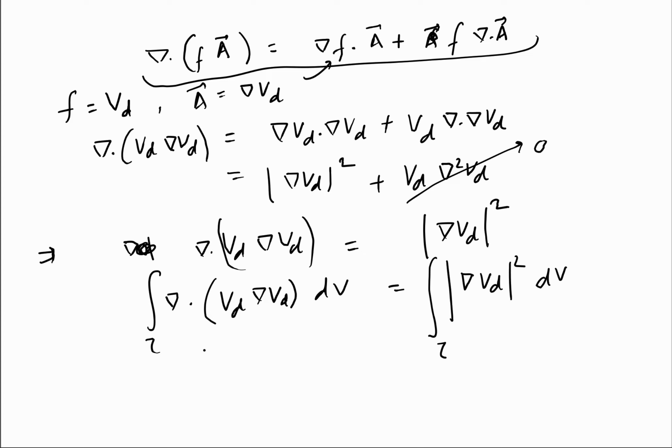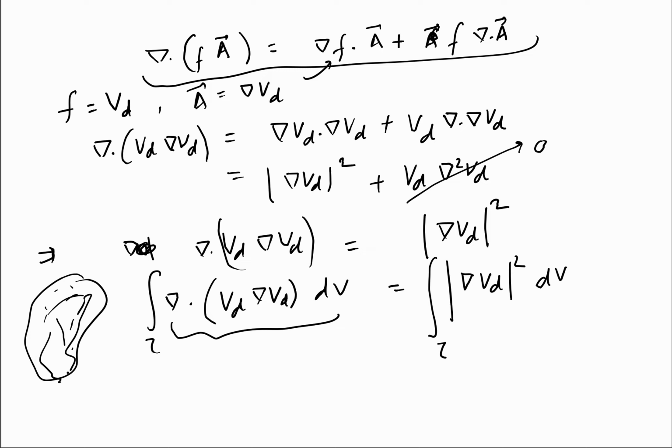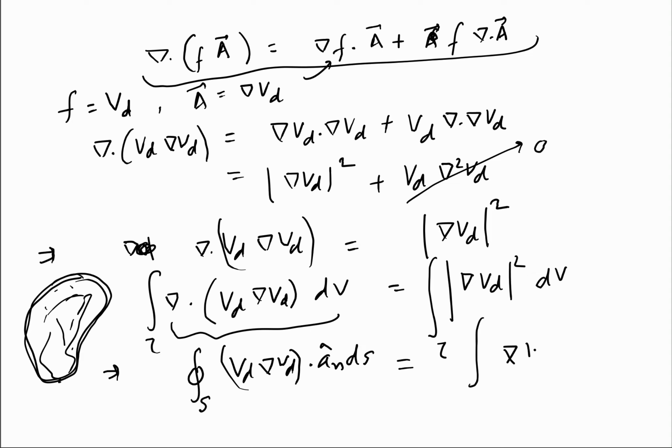Now we will utilize the Gauss divergence theorem, which we have seen in our previous lectures, and convert this volume to the surface, because as of now we will have to evaluate at every point of this volume. However, if I convert this to a surface integral, then I will have to just integrate over the bounding surface only. So it implies that I can write, using Gauss divergence theorem, that along the bounding surface, this Vd del Vd dot an ds should be equal to del Vd square dv.